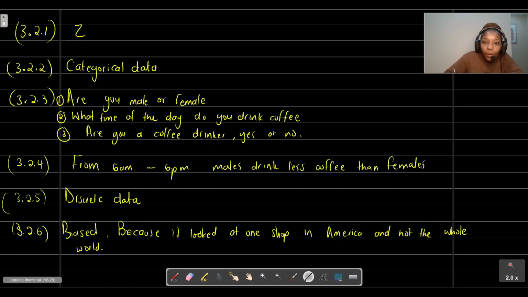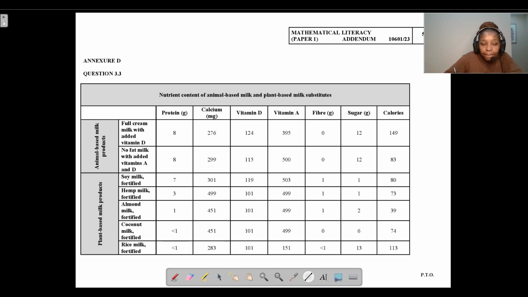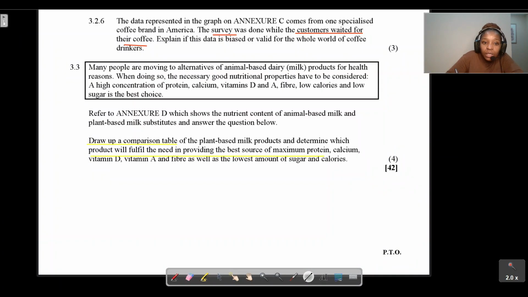So basically, let's have a look at what's happening here. We want to look at your plant-based products, because that is what we are asked to look at.